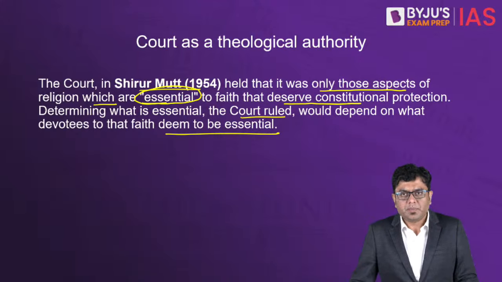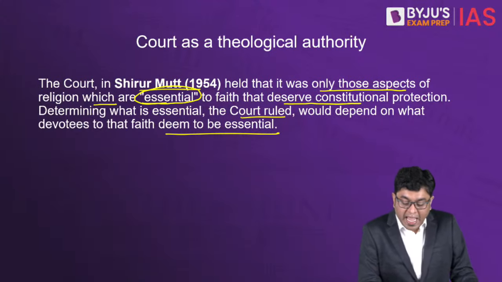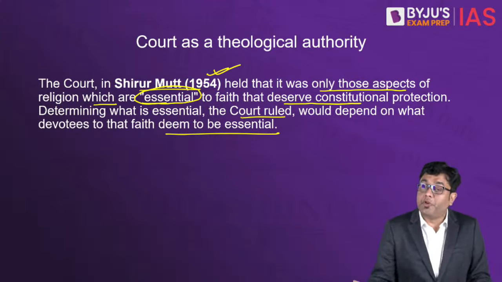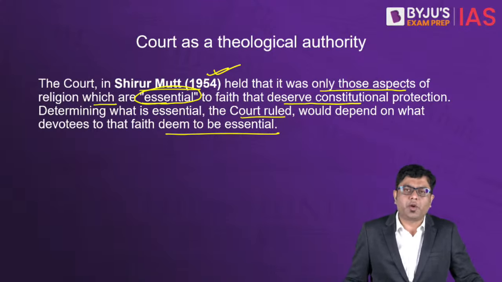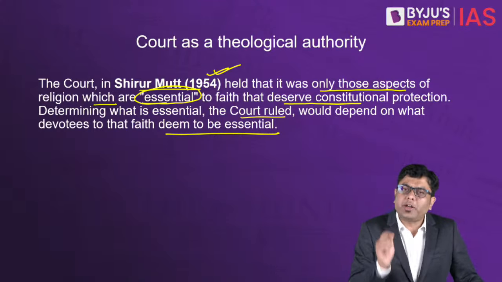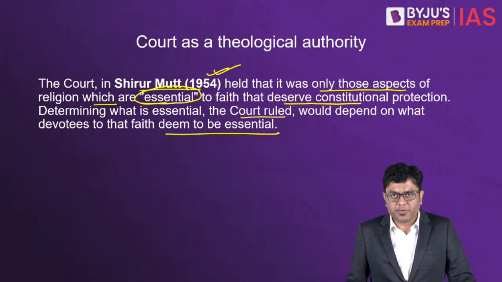Now, things started being taken to the Supreme Court, and as you can see, since 1954 itself, the Supreme Court has been flooded with various issues, requests and directives to discuss what are the essential practices under various sects and religions.